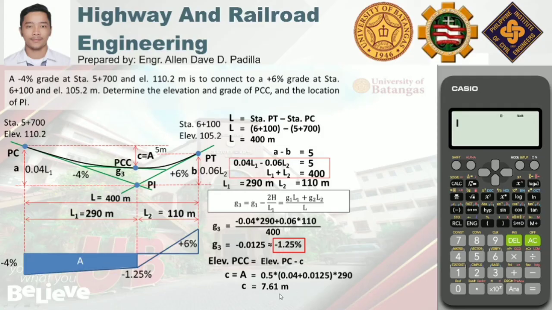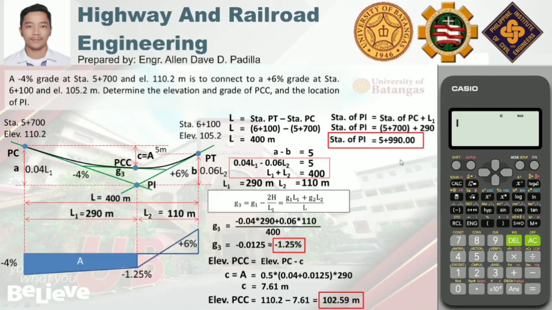And then, lastly, we have, ipinapahanap din natin sa atin yung location ng point of intersection. So, simple lang siya. Since alam naman natin yung value ng L1 and alam naman natin yung stationing ng PC, so that is simply the stationing of PC plus L1. Okay, so substitute lang natin yung values. We have 5 plus 700 plus 290. So, that is equal to 5 plus 990, and that is our final answer.